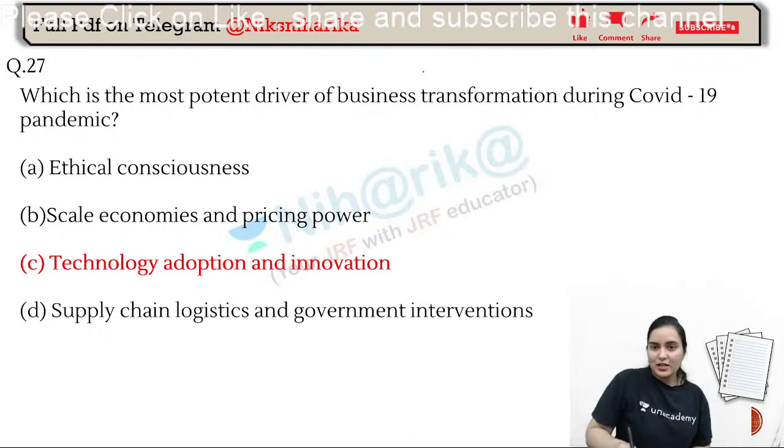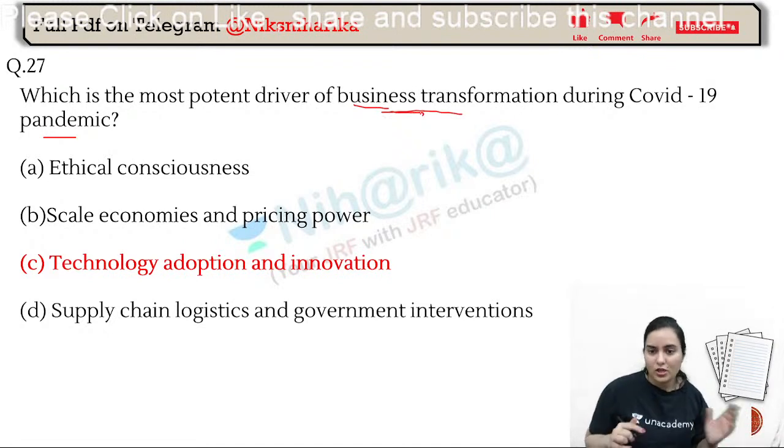Option C, right? In the COVID-19 pandemic, you can see there was total business transformation in technology. All the people who were selling their goods and services in offline mode, now they listed their products on Amazon, Flipkart, and they made different apps. Then they floated their messages through WhatsApp, Facebook, Instagram, YouTube, all these things. And then people started buying online courses, learning everything online. So, technology adoption and innovation.